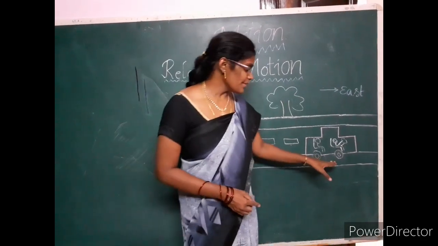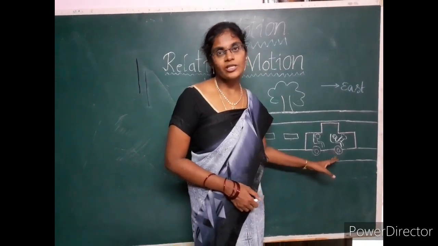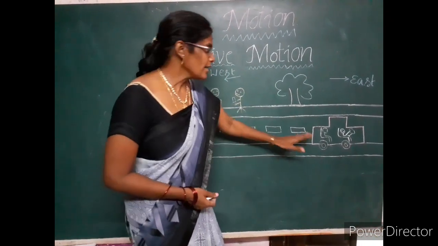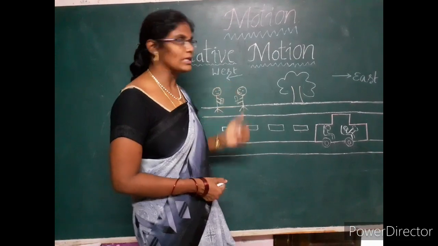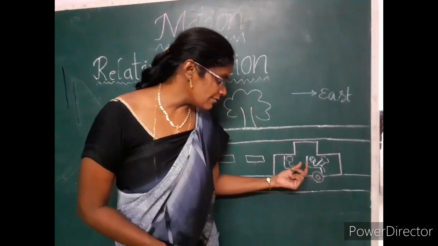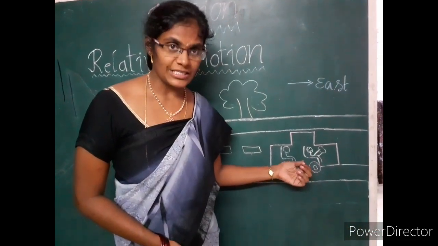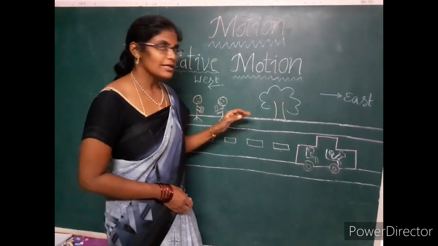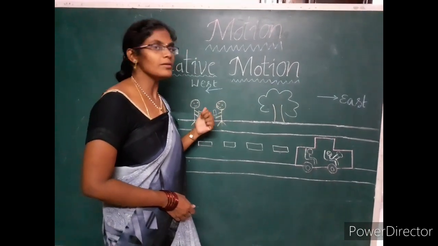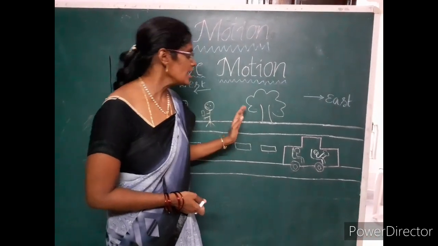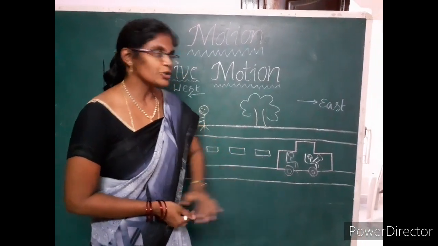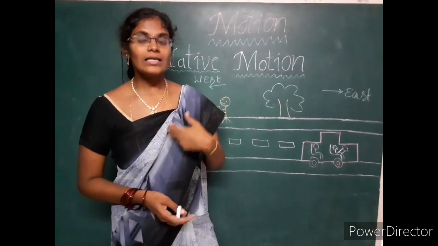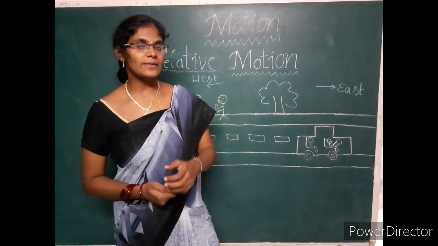But with respect to the passenger in the car, the tree is moving due west and the persons are also moving due west, while the state of the driver and the passenger in the car is rest. So it is clear that the tree is at rest with respect to the persons, and the tree is moving due west with respect to the passengers. So the motion or rest of an object depends on the observer.